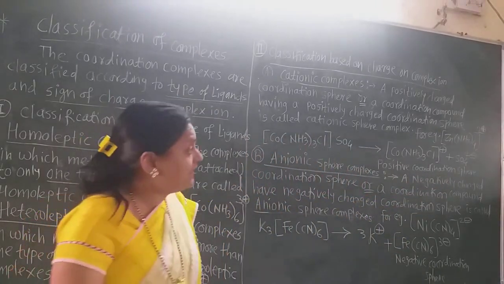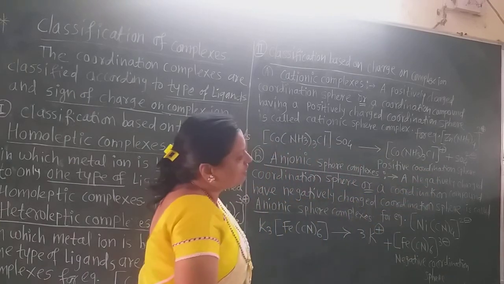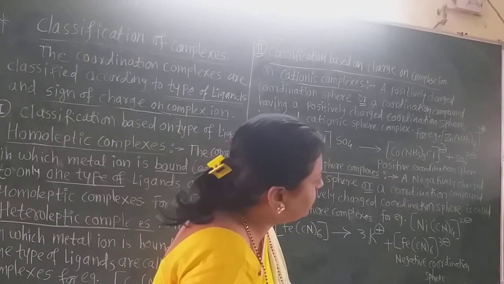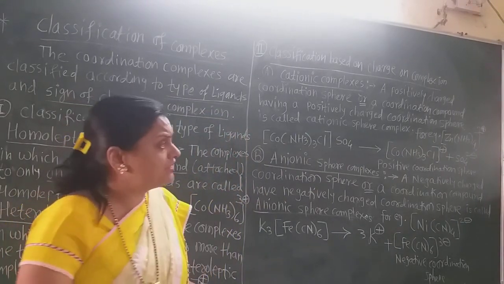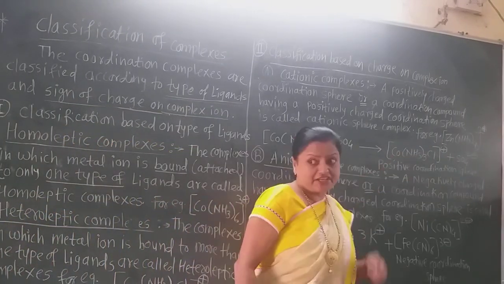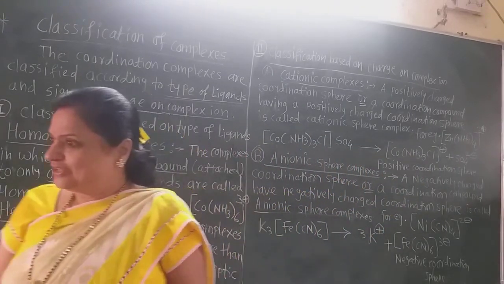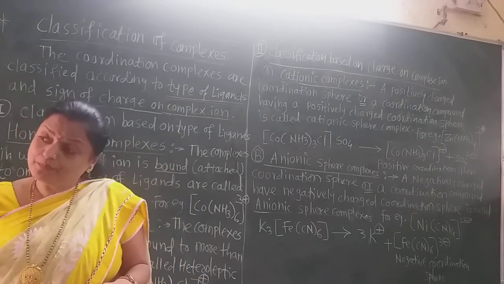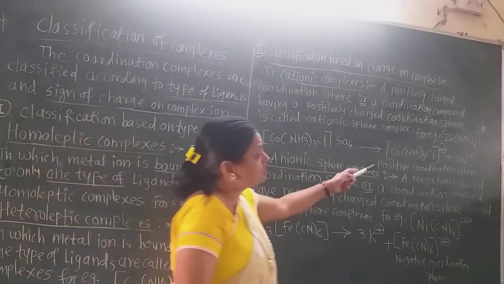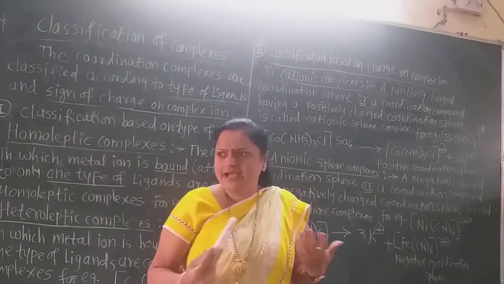So definitely the coordination sphere has a +2 charge on it. Now why is only +1 charge given here? Because there is one chloride ligand which neutralizes one positive charge present on the cobalt, and ammonia ligands are neutral.